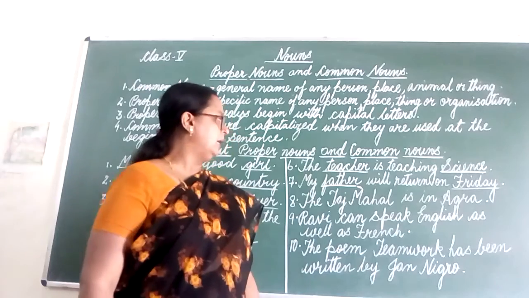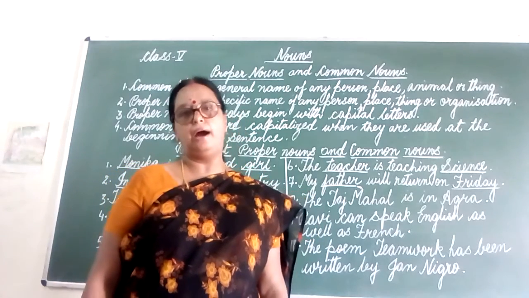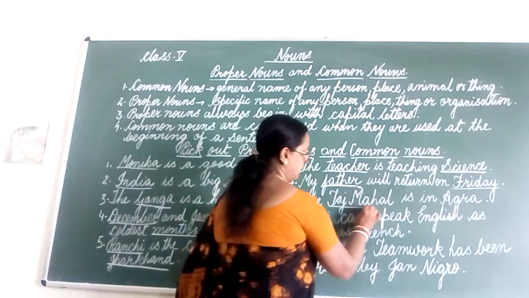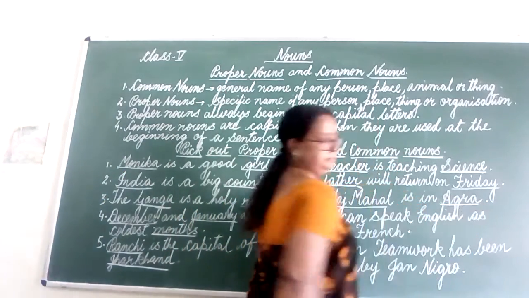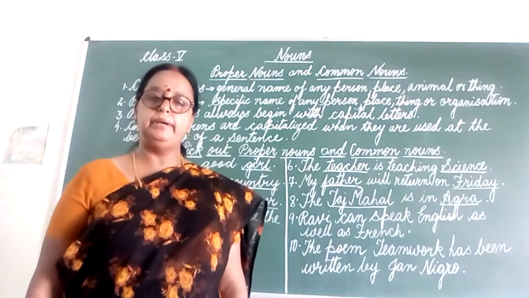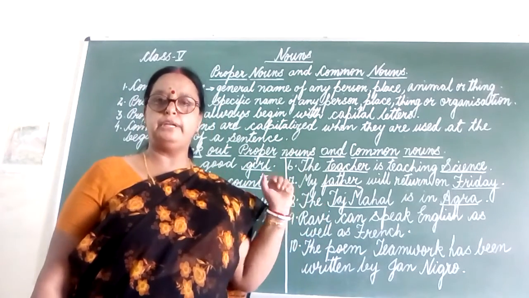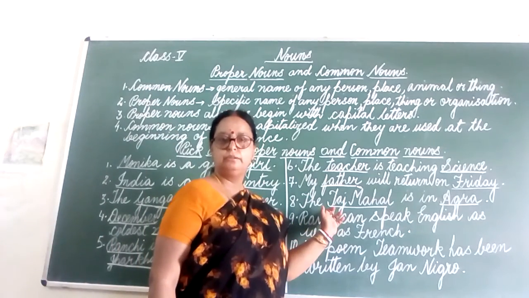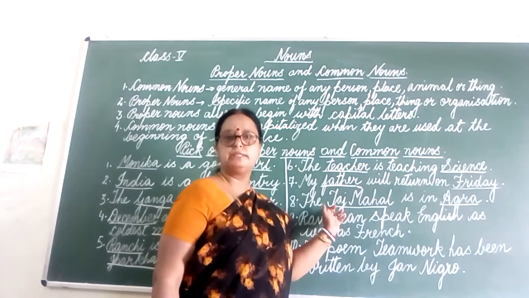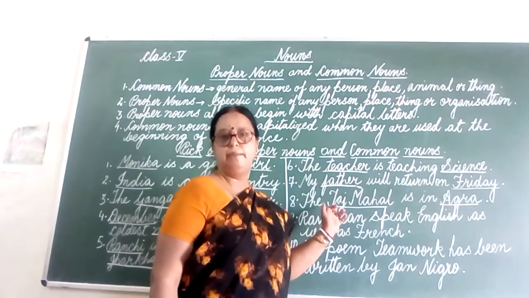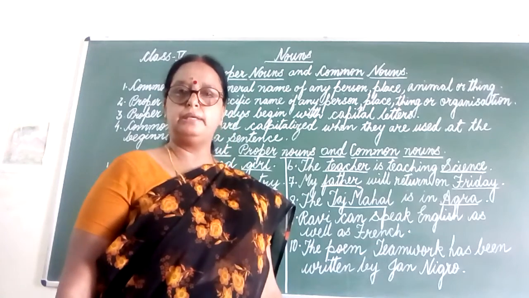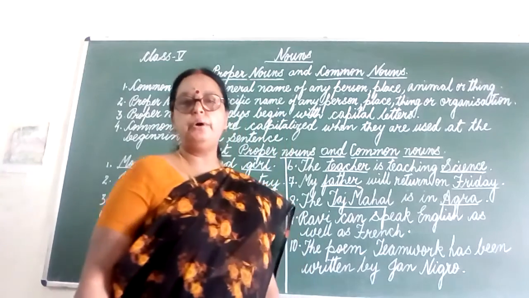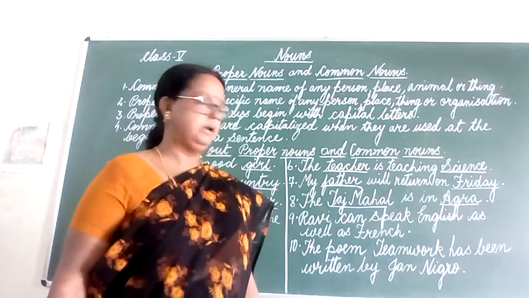Eighth sentence. The Taj Mahal is in Agra. Pick out the nouns, students. Taj Mahal and Agra. Now tell me which one is common noun and which one is proper noun. Taj Mahal. Is it a common noun? No, it's not a common noun. It's a proper noun because it's the name of a monument. So Taj Mahal is a proper noun. And Agra is the name of a place, so it is also a proper noun.